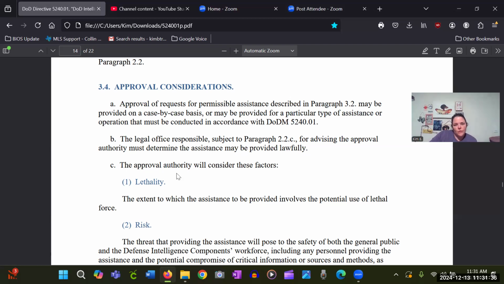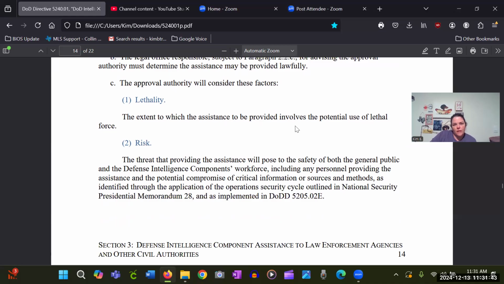The approval authority will consider these factors: lethality, the extent to which the assistance to be provided involves a potential use of lethal force, and the risk, the threat that providing the assistance will pose to the safety of both the general public and the defense intelligence component's workforce, including any personnel providing the assistance, and the potential compromise of critical information or sources and methods as identified through the application of the Operations Security Cycle Outline and National Security Presidential Memorandum 28, and as implemented in DOD 5205.02E.